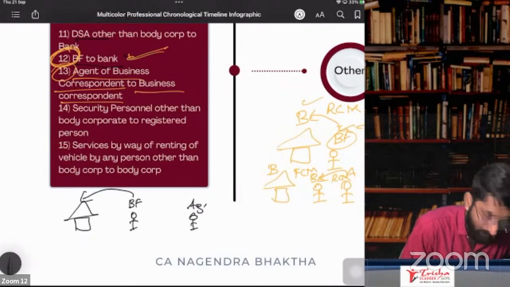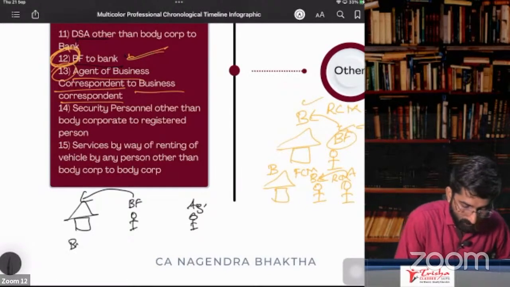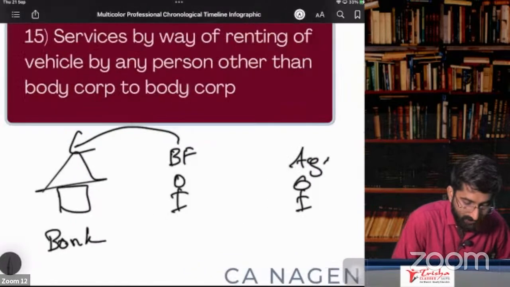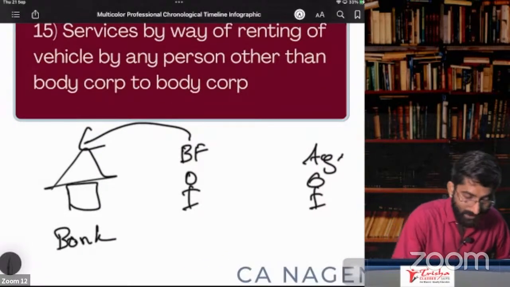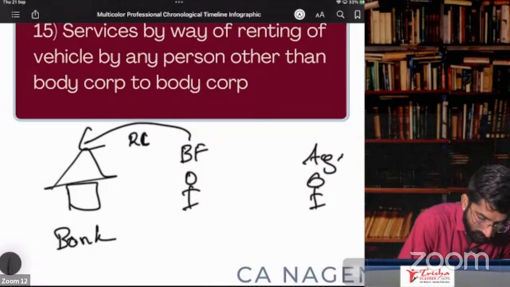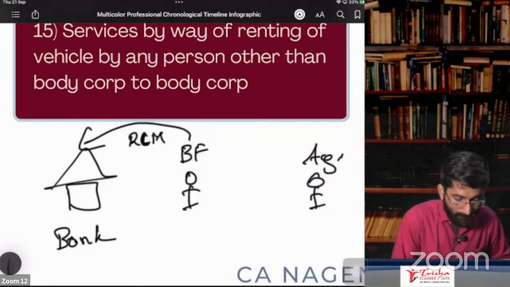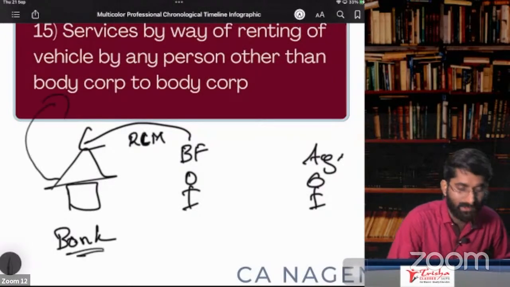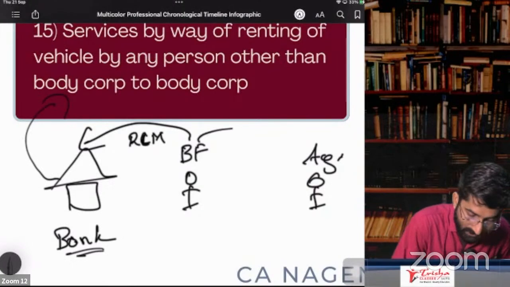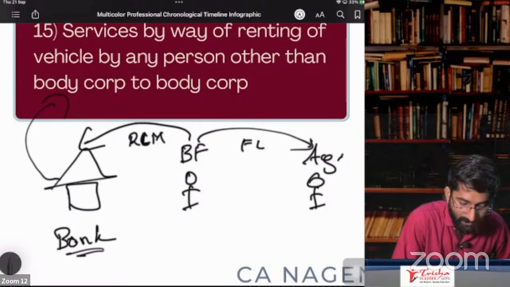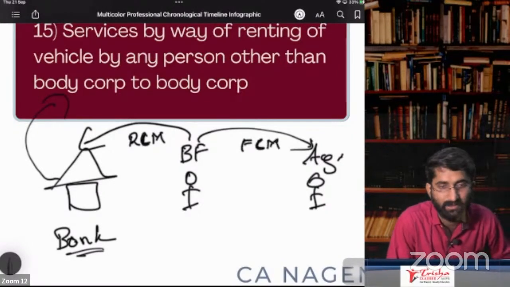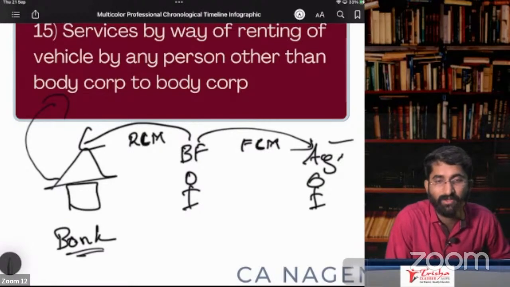Services are given by the business facilitator to the bank. So in this case, it is RCM. The bank has to pay under reverse charge mechanism. But between the business facilitator and the agent, it is FCM. Who is giving the service here? The agent is giving the service. So it is under FCM.